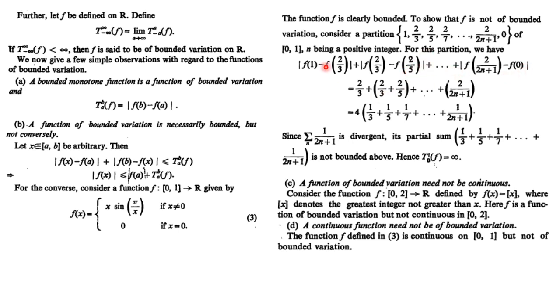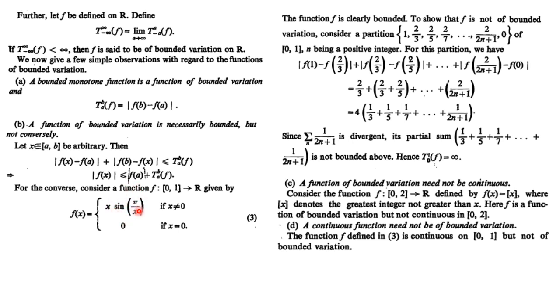Okay, so now what is the value of f(1)? When you put x to be 1, it is sine of pi, which is 0, right? So the value of f(1) is 0. What is the value of f(2/3)? Now you put x as 2/3. It is 2/3 into sine of pi by (2/3), which is 3 pi by 2. Now what is the value of sine of 3 pi by 2?